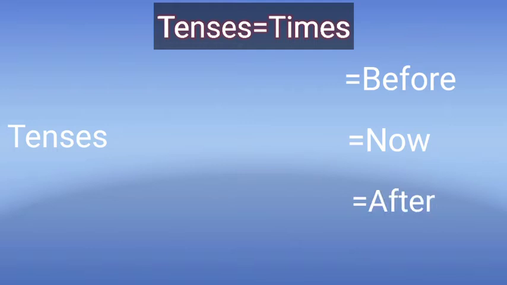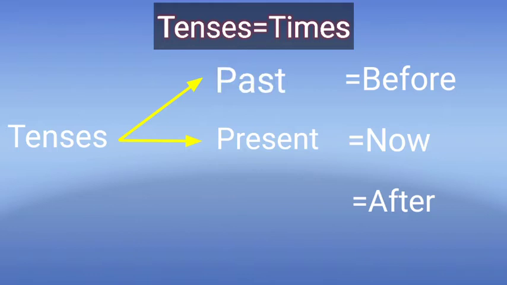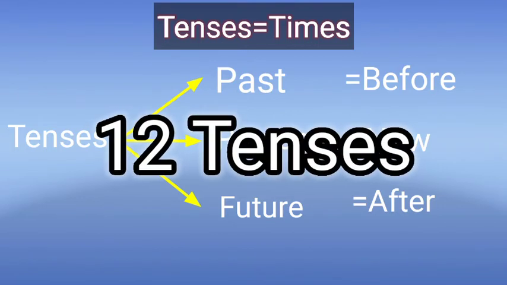See, what is now? You know that now means at present. Before means before this moment, what happened. To talk about that situation, we use the past tense. And after this moment, that is the future tense. Clear now? So these situations and times are classified according to their situations into 12 tenses. Which are those 12 tenses?